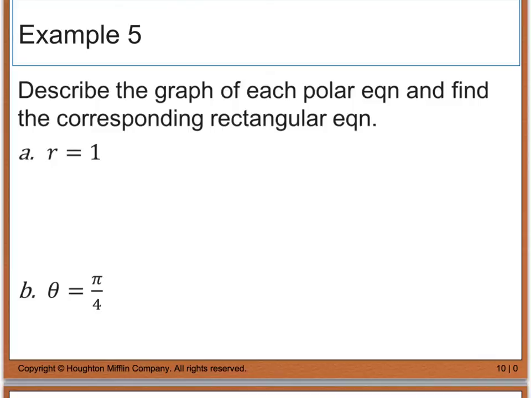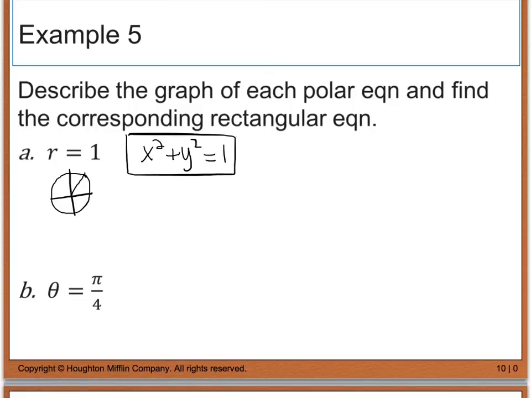Example 5 says to describe the graph of each polar equation and find the corresponding rectangular equation. So for part A, I'm given that r is equal to 1. Now, in polar coordinates, remember that if I have a radius of 1, or an r value of 1, this is really a circle. And because I'm not given a theta, it's the entire circle. So I know that I have a circle with radius 1. Therefore, I can just say that x squared plus y squared equals 1.